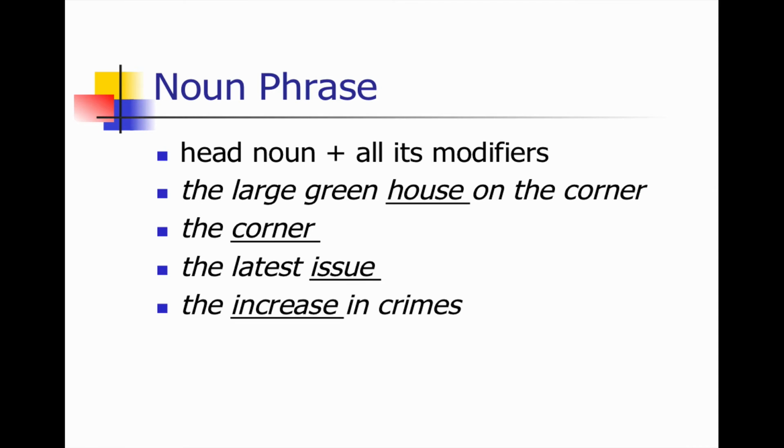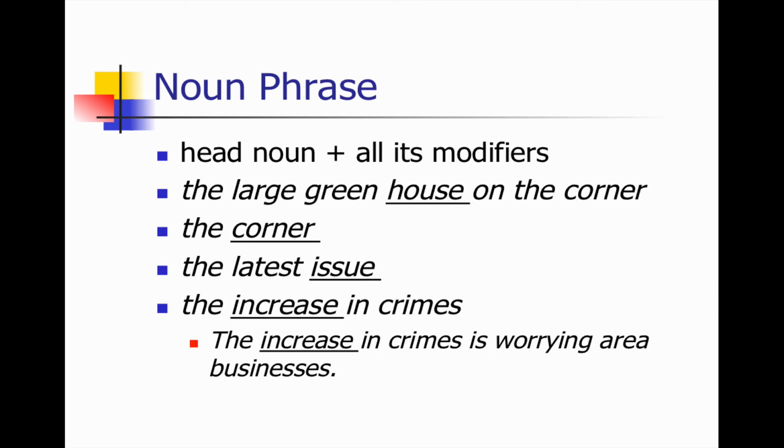Here's another one, the increase in crimes. Now, increase is the head noun there. In crimes is a prepositional phrase modifying increase, telling what kind of increase it is. And in a sentence, the verb needs to match the head noun, not the noun in the prepositional phrase, as in this case.